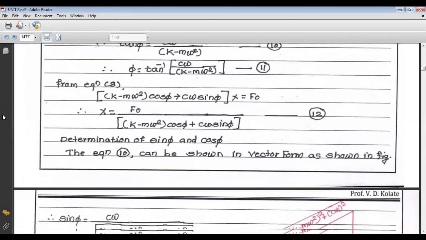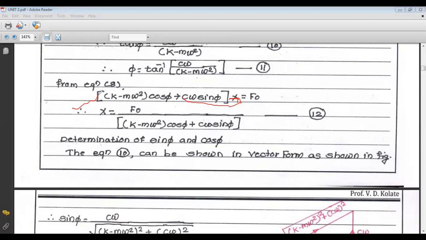Equation number 8 is (k minus m omega square) cos phi plus c omega sin phi, into x, is equal to f0, where I have taken x common. So x is equal to f0 upon the whole term, which goes to this side as division. So we get the value of x is equal to f0 upon (k minus m omega square) cos phi plus c omega sin phi. This is equation number 12.